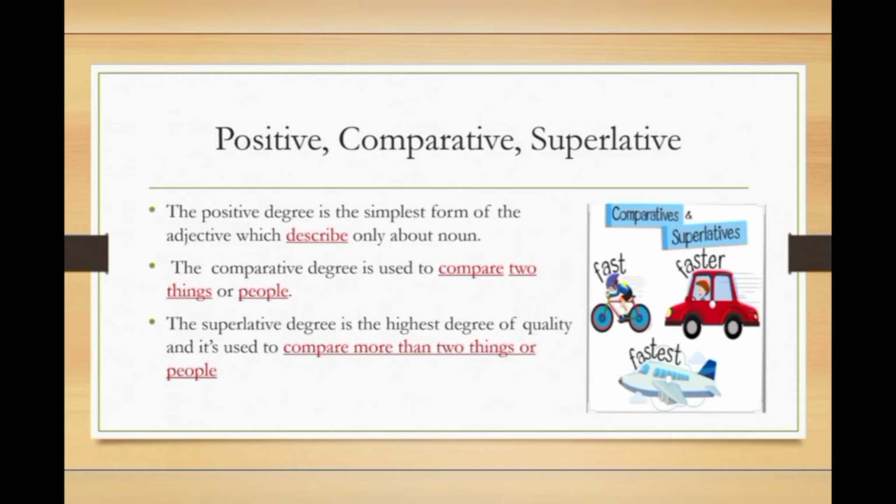The positive degree is the simplest form of the adjective, which describes only the noun. Second, comparative. The comparative degree is used to compare two things or people. Third, the superlative degree is the highest degree of quality and it's used to compare more than two things or people. For example, see, cycle is fast, okay, but car is faster than cycle. And the superlative degree is here, aeroplane is fastest of cycle or car.